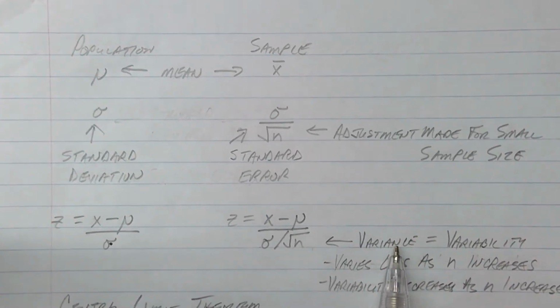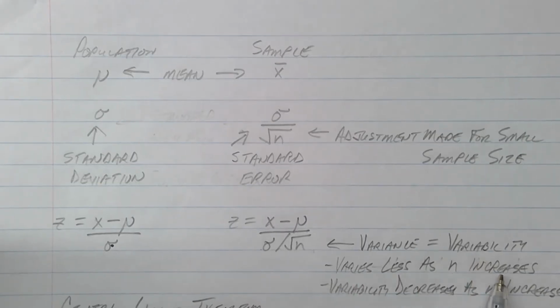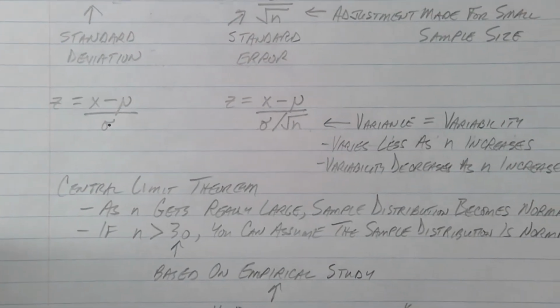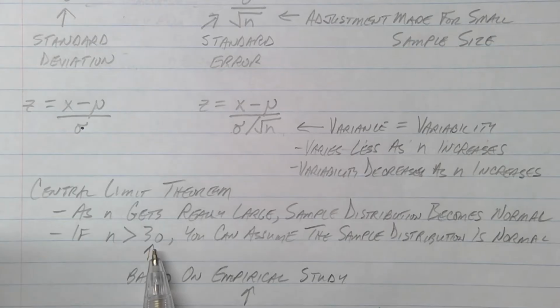This is also called variance, variability. It's going to vary less as your sample size gets bigger, as n increases. So 30 cows is fine, 300's better, 3,000's better than that, 30,000's better than that, and so on. The more you measure, the more you include in your sample, the less your data is going to vary. Central limit theorem basically says that 30 is the magic number in statistics.